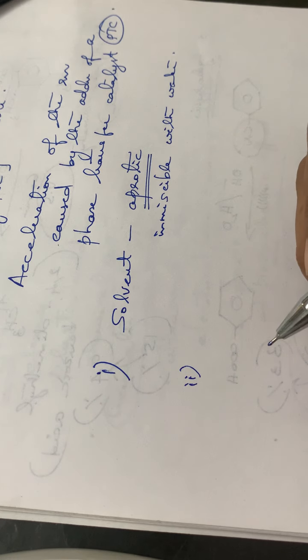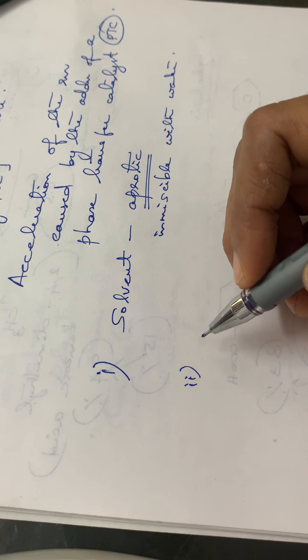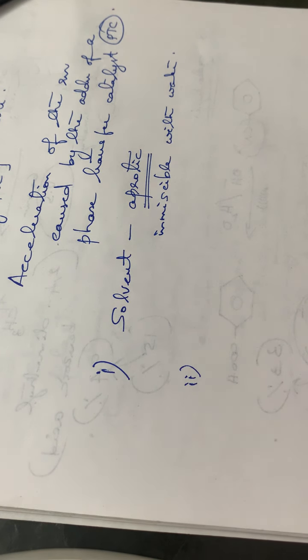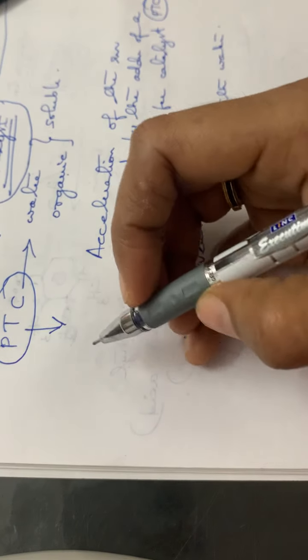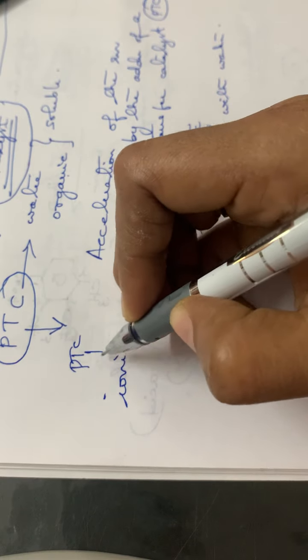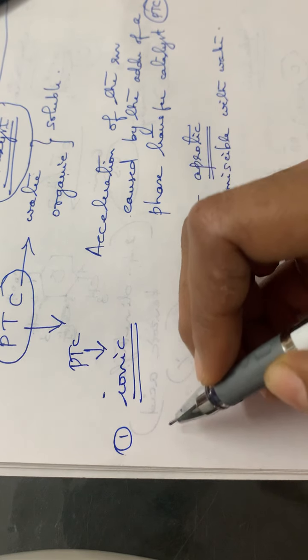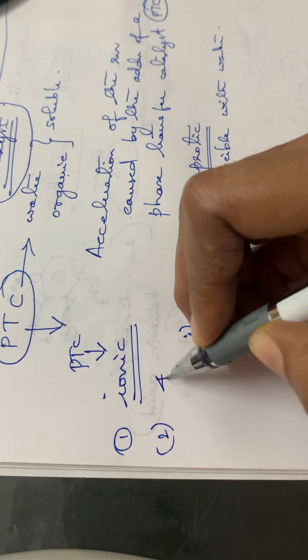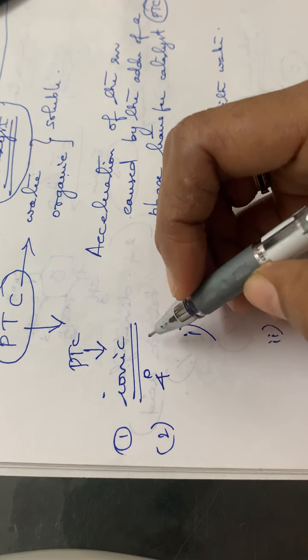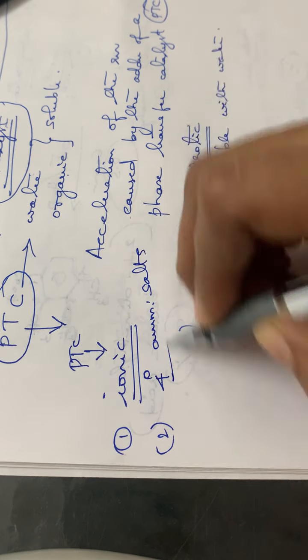Then the second point is that the larger the number of carbon atoms around the central nitrogen atom. One more thing I forgot to tell you: normally these phase transfer catalysts are ionic substances. We are using ionic substances as phase transfer catalysts, and usually it is a quaternary salt of ammonium. Quaternary ammonium salts are used as phase transfer catalysts.